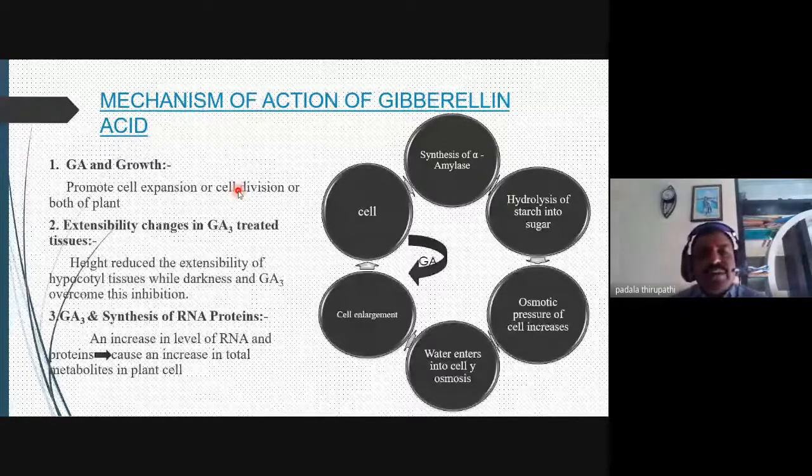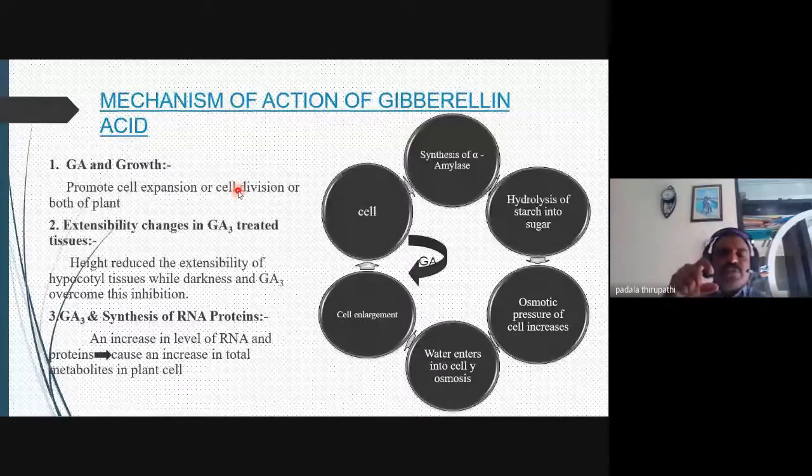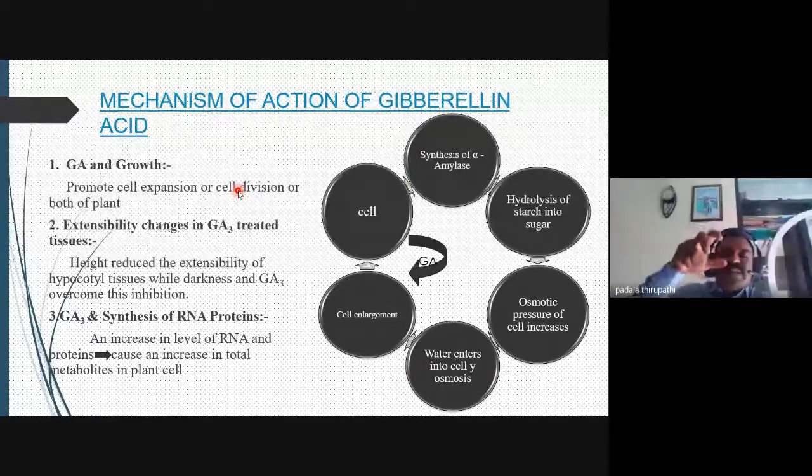In darkness, GA3 overcomes this inhibition. The hypocotyl region has reduced height.